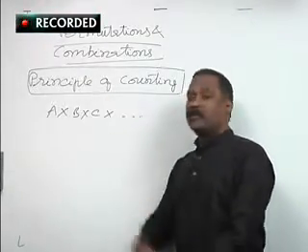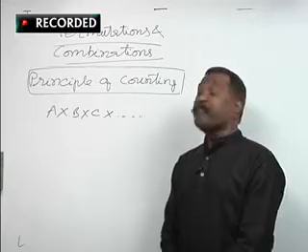That is the definition of the principle of counting.